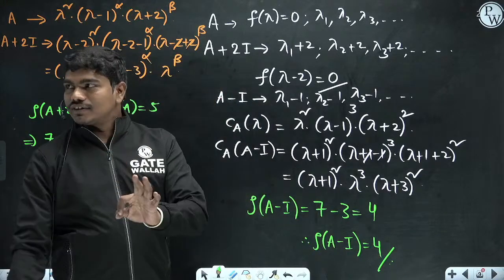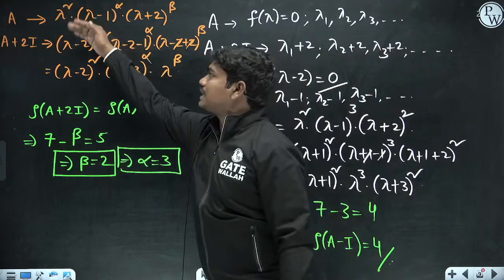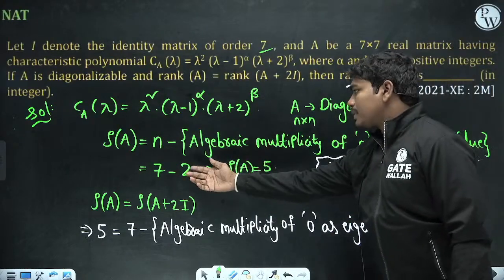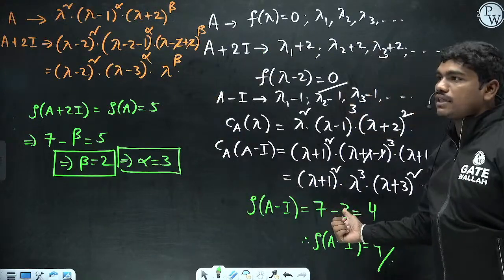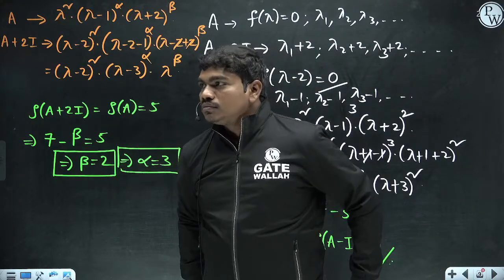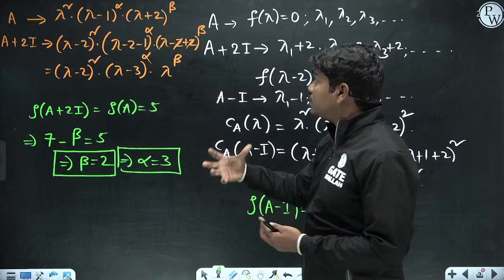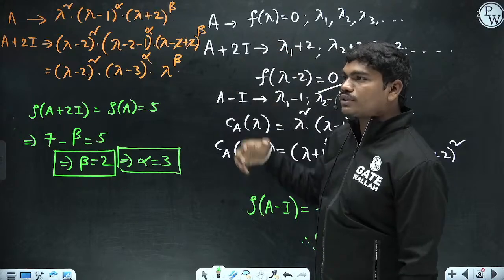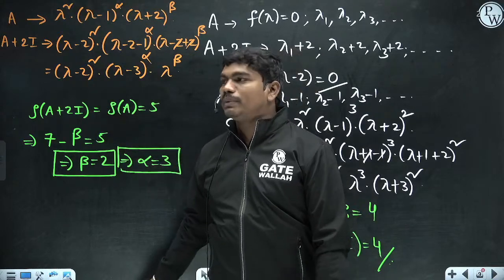This is actually not a lengthy question. It's a very simple question. I took time to make you understand this concept of replacing lambda with lambda minus 2, replacing lambda with lambda plus 1. Once you know this concept, directly you know the rank of A is 5. Then similarly, you will write this equation at the second step and at the third step. So within 3-4 steps, you will get the answer if you know this concept thoroughly. Clear? I took time in making you understand what to replace in place of lambda if roots increase by 2 or decrease by 1. Otherwise, if I know this concept directly, solving this question will take only 1-2 minutes, hardly, in the exam.